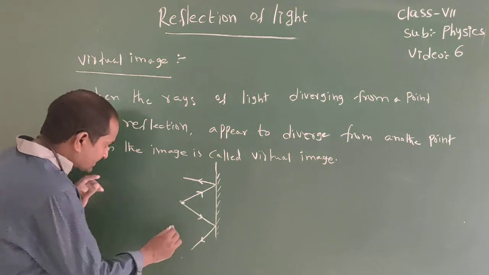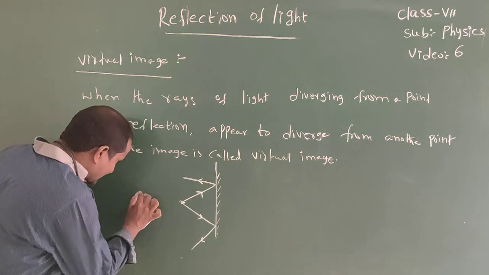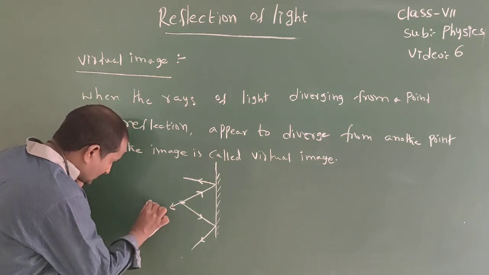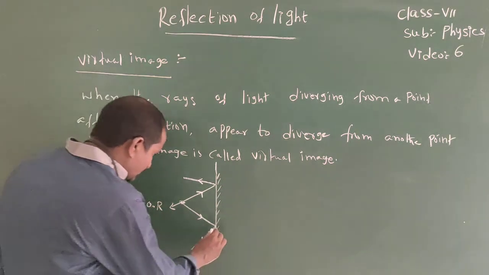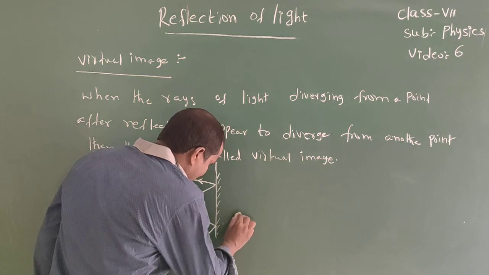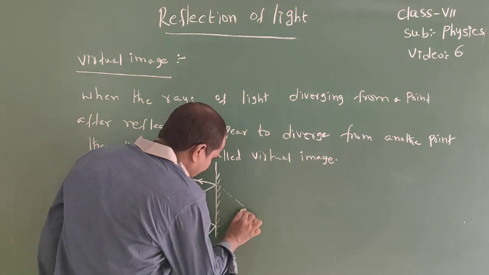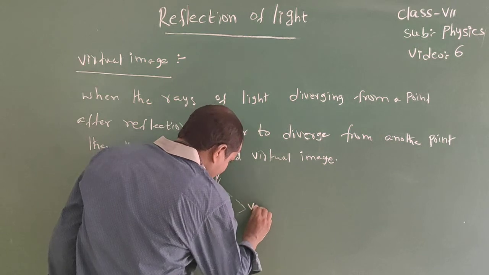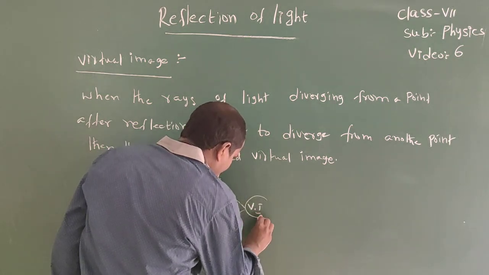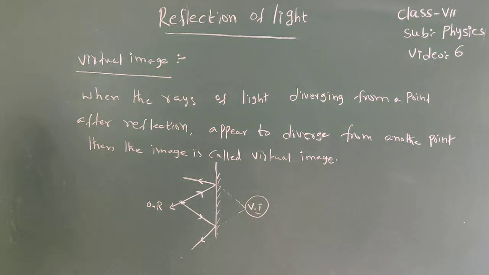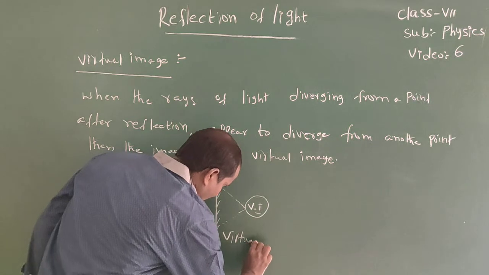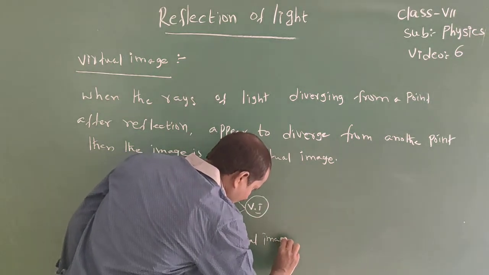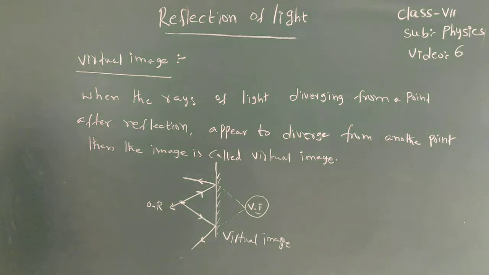So here object is real. Image is back side of the mirror. So it is the virtual image. Okay, it is the diagram of the virtual image. Okay, now real image.